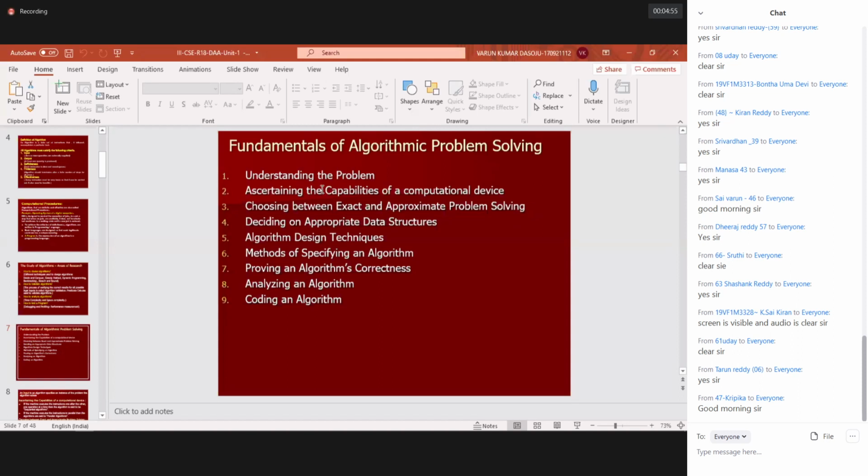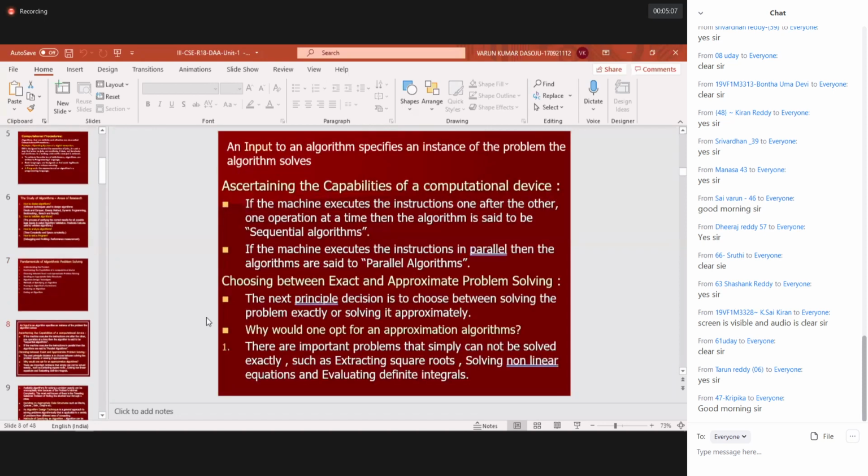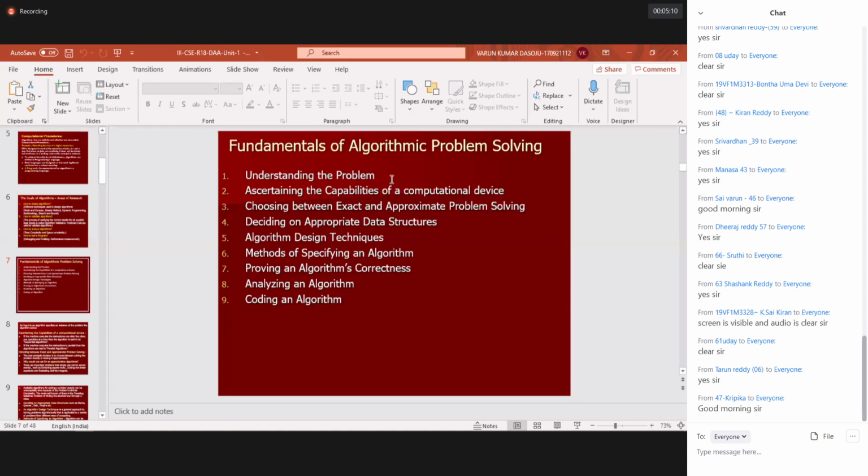Okay, understanding the problem: what kind of problem it is, whether we have any similar problem for that, and which kind of approach I can follow for this particular problem. This is what we covered in the last class. Understand the problem first: the problem will be solved mathematically and we will try to give some illustrations on paper. After that, we will come across what category of problem it is, meaning whether we can apply the divide and conquer method or which method we can adapt to solve this problem.